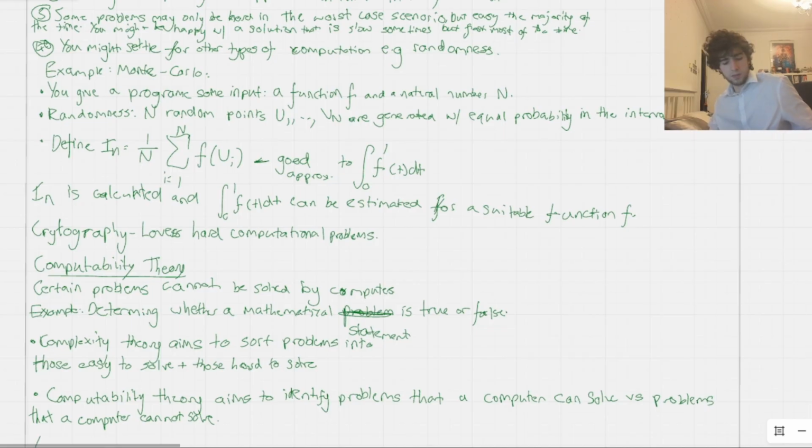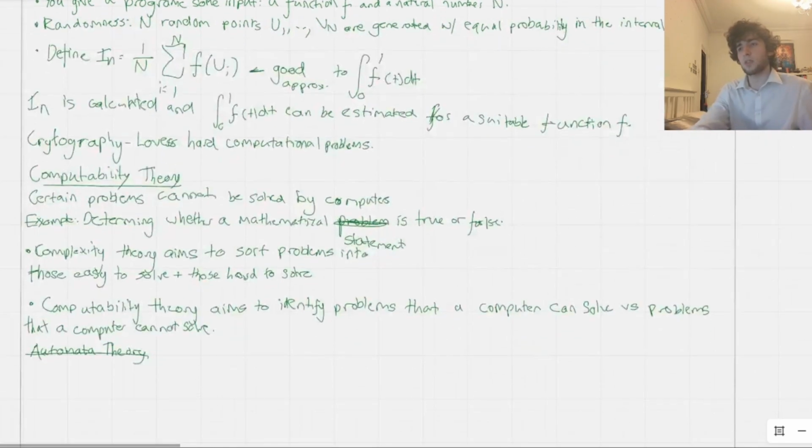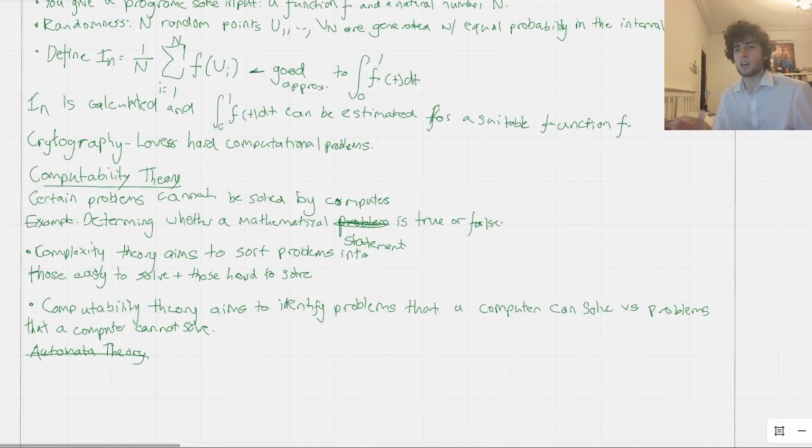And the last thing I want to talk about, which is really the first thing that we're going to delve into, is automata theory. This is probably where most people begin the theory of computation. They don't start with computability theory or complexity theory. They start here with automata theory. And the reason why is because